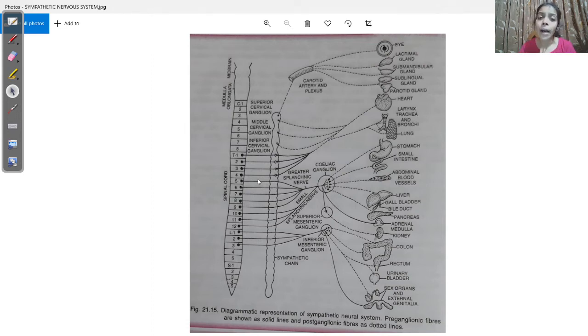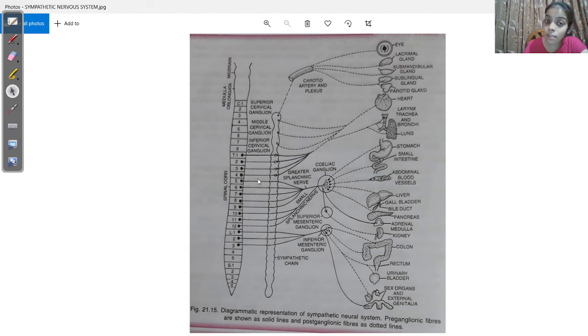Adrenergic nerve fibers are those which release neurotransmitters different from acetylcholine, basically noradrenaline.